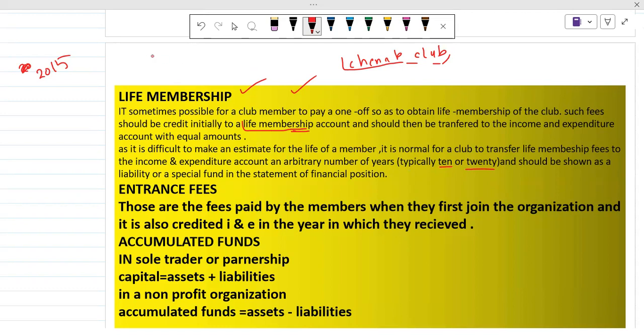So if any person gets a life membership from our club, and maybe he paid 50 lakh to the club, we have to divide 50 lakh by 20. After that we will get an amount for 1 year.